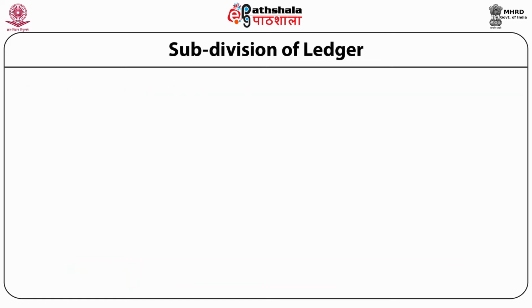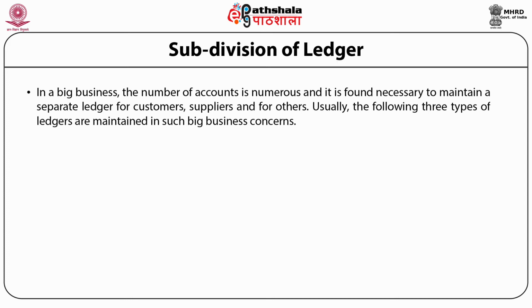Subdivision of ledger. In a big business, the number of accounts is numerous, and it is found necessary to maintain a separate ledger for customers, suppliers, and for others. Usually, the following three types of ledgers are maintained in such big business concerns.